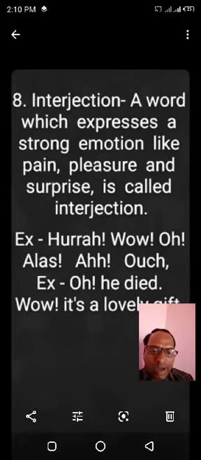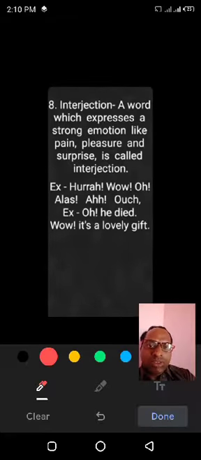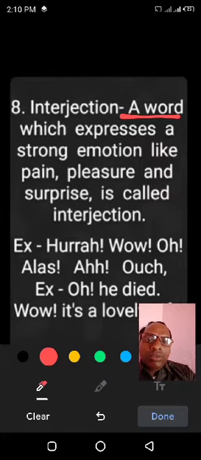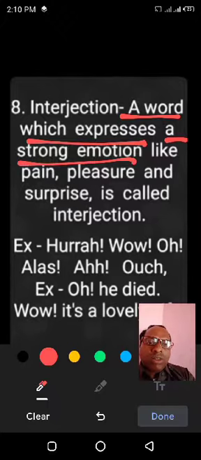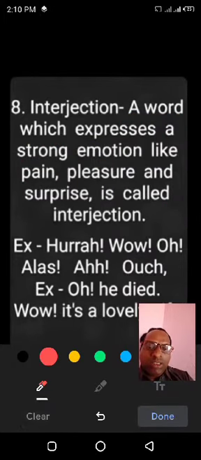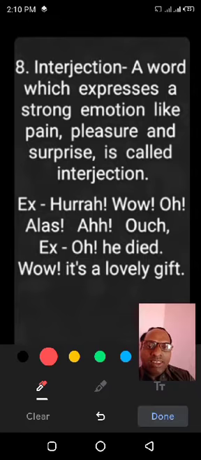Interjection expresses happiness, sorrow and surprise. So you may define interjection as a word which expresses a strong emotion. A strong emotion means pain, pleasure and surprise. It is called interjection. There are some words which express pain, pleasure and happiness.